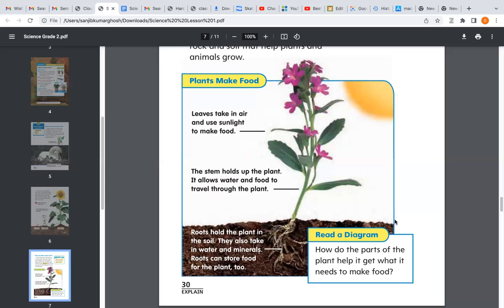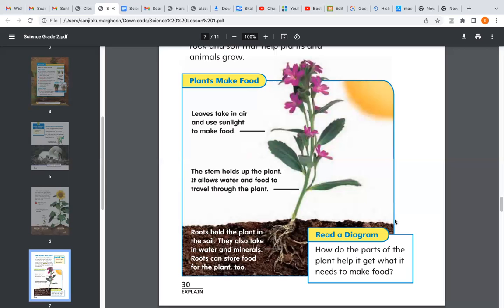Now, what does the root do? The root holds or fixes the plant to the soil. We all know that a plant grows in the soil. So, how does the plant always remain at the same place? How does the plant not fall? Because it only has the stem, it doesn't have anything else to support it in the soil.